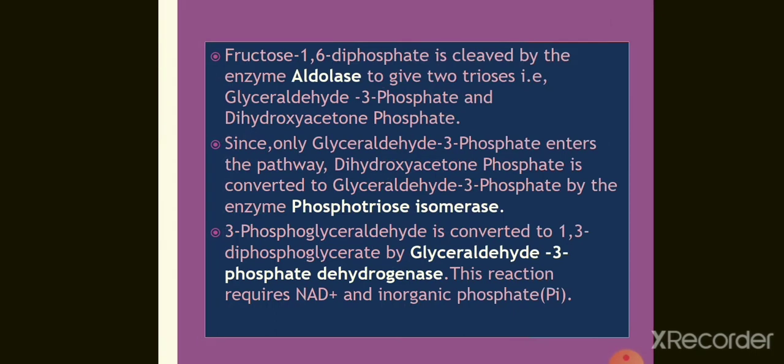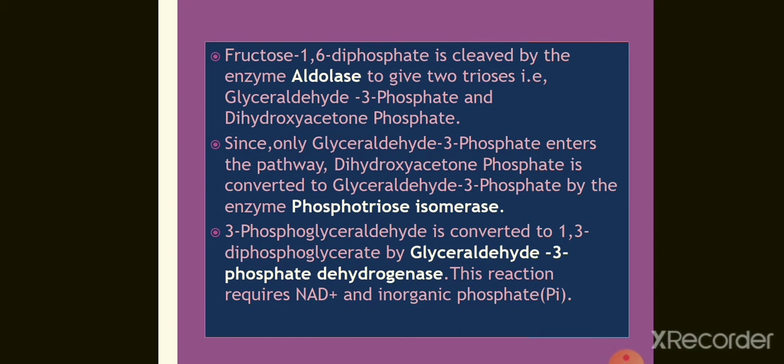In the fourth step, fructose 1,6-diphosphate is cleaved, that means it is broken down, by the enzyme aldolase to form two products. One is glyceraldehyde 3-phosphate and the other one is dihydroxyacetone phosphate.